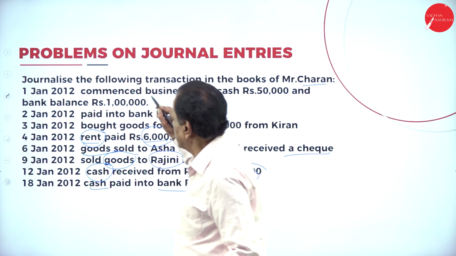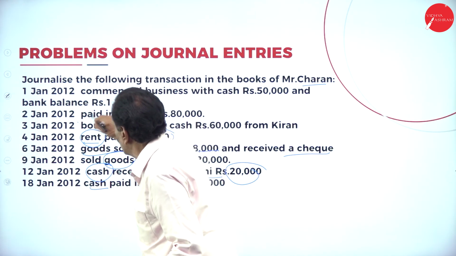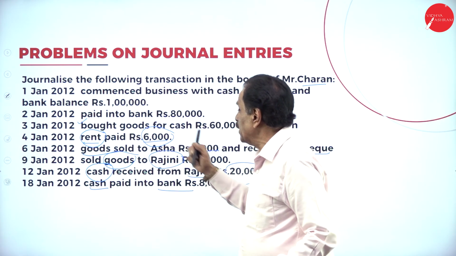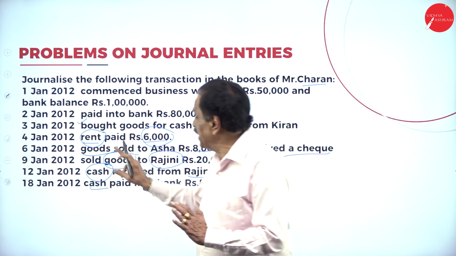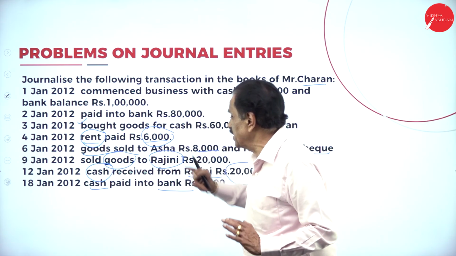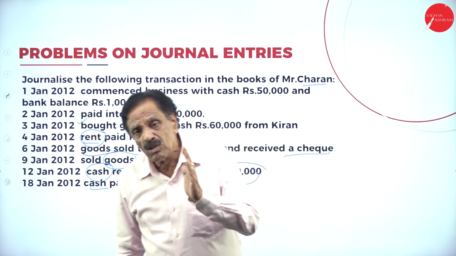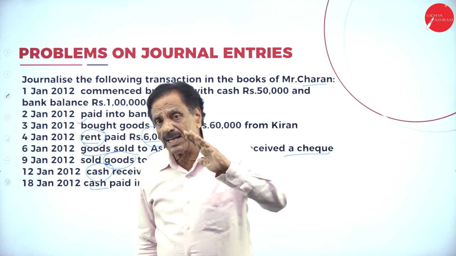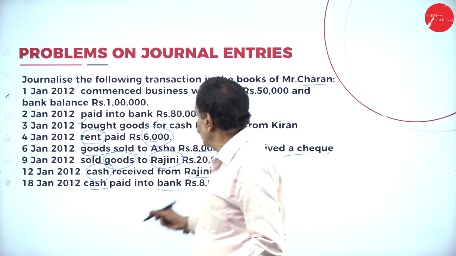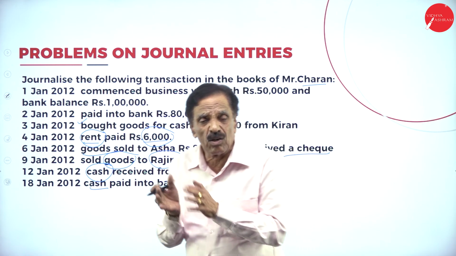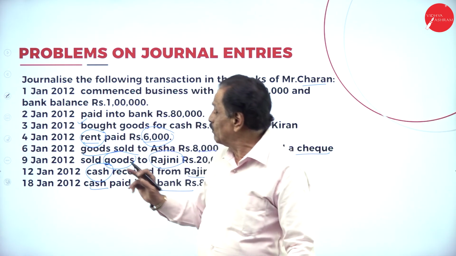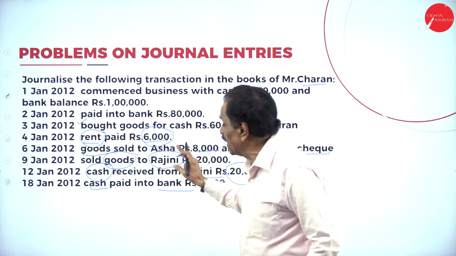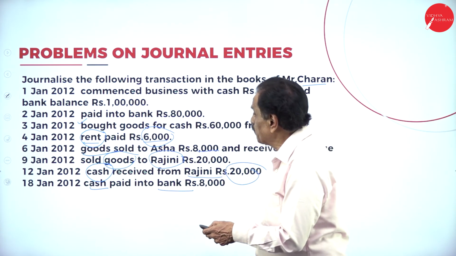Then this is over, paid into bank, bought goods is over. 4th January, rent paid rupees 6,000. We are paying the rent, how much money? 6,000. Rent comes under nominal account. What the nominal account says, debit all expenses and losses. What is going out from you? Cash comes under real account. What the real account says, debit what comes in, credit what goes out. What's the entry? Rent account debtor to cash account. We'll pass the entry.